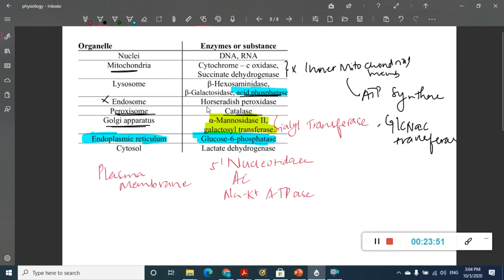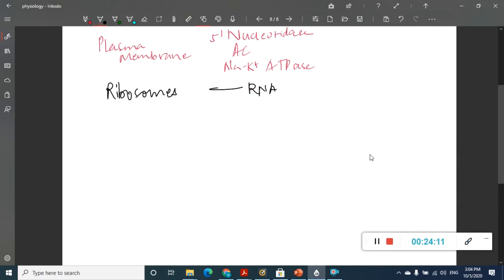Then endosome is not much necessary. Nucleus, obviously DNA is most important because in our humans DNA is seen. And in ribosomes, the marker of ribosomes is RNA. There is one more which is not given clearly, that is mitochondria.